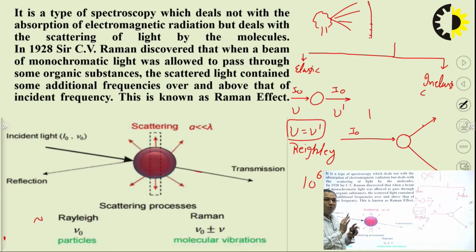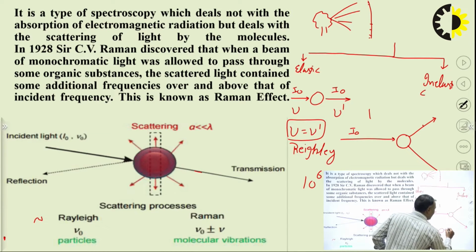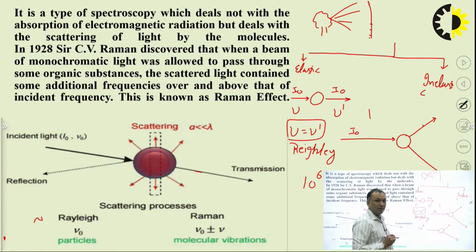There is no change in energy. But one time out of 10 to the power 6 attempts, the energy either gets reduced or gets increased. This type of collision, this type of scattering, is called Raman scattering.